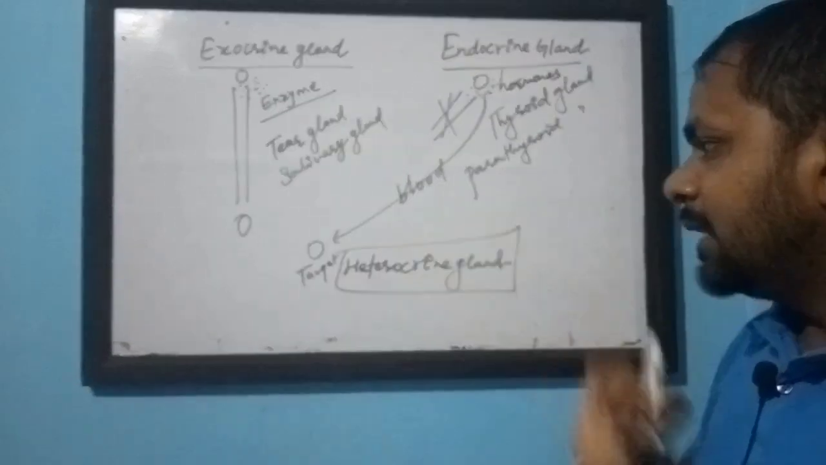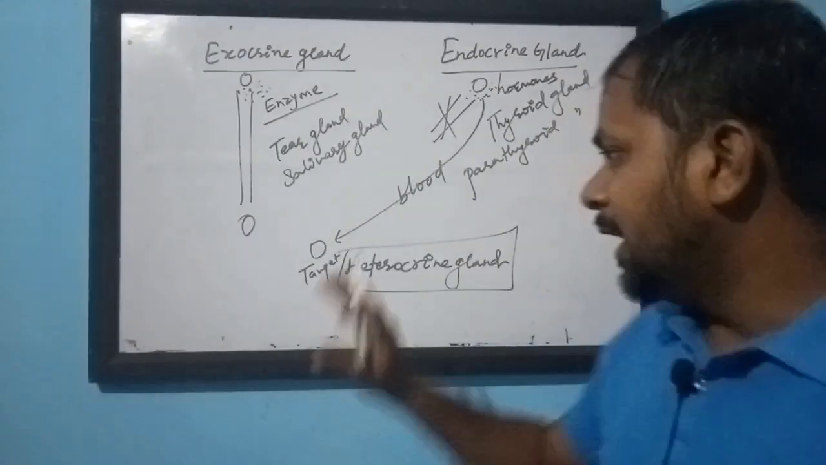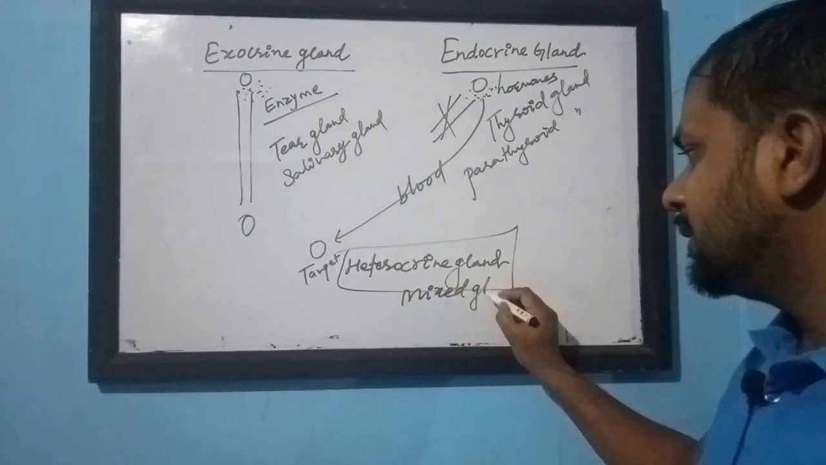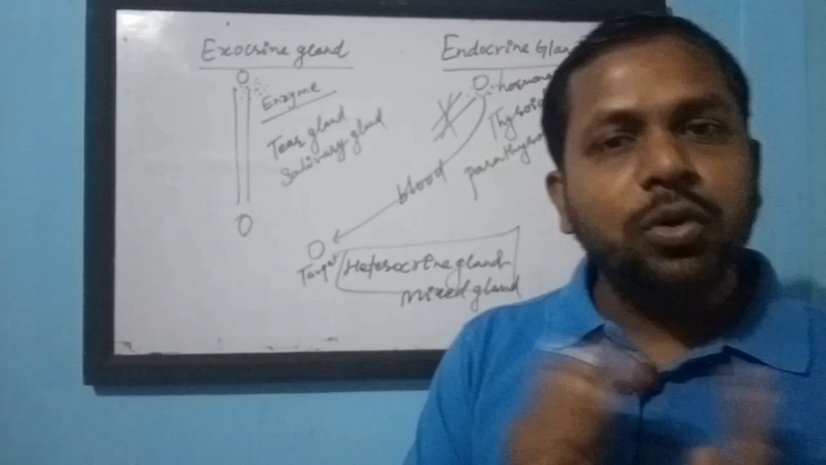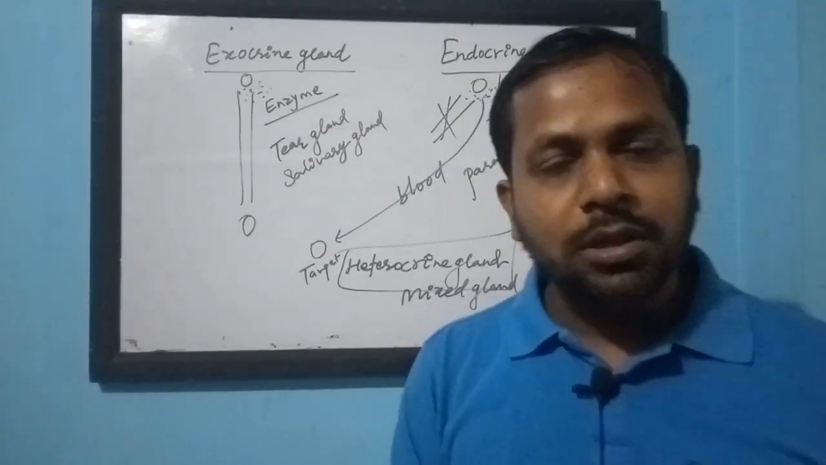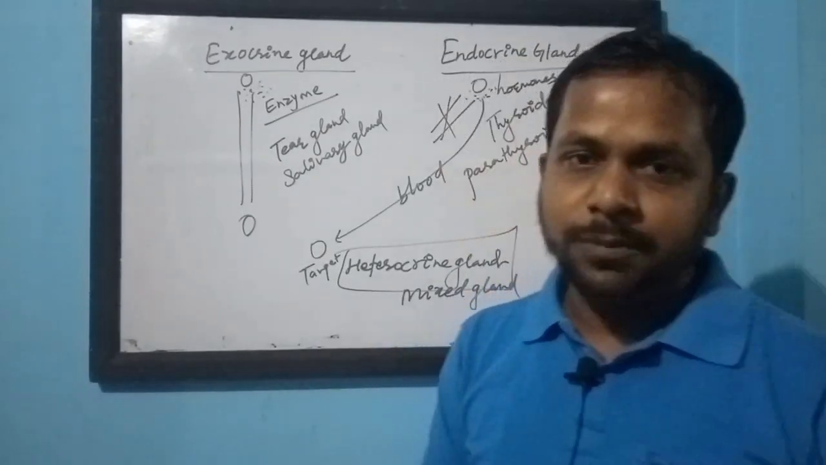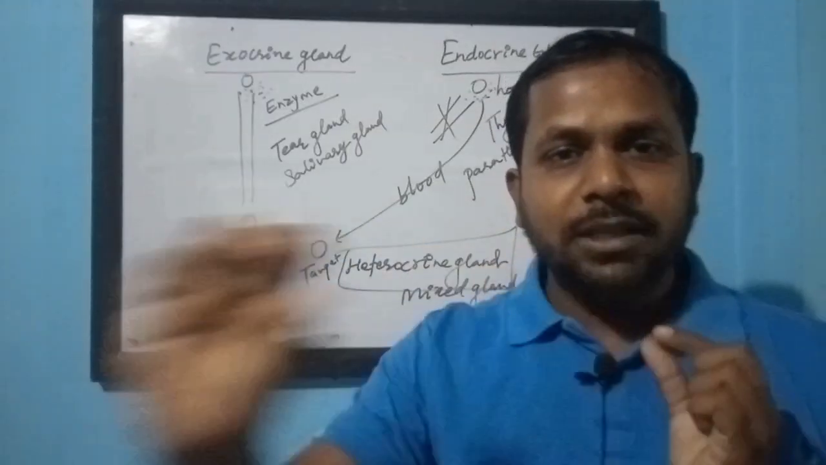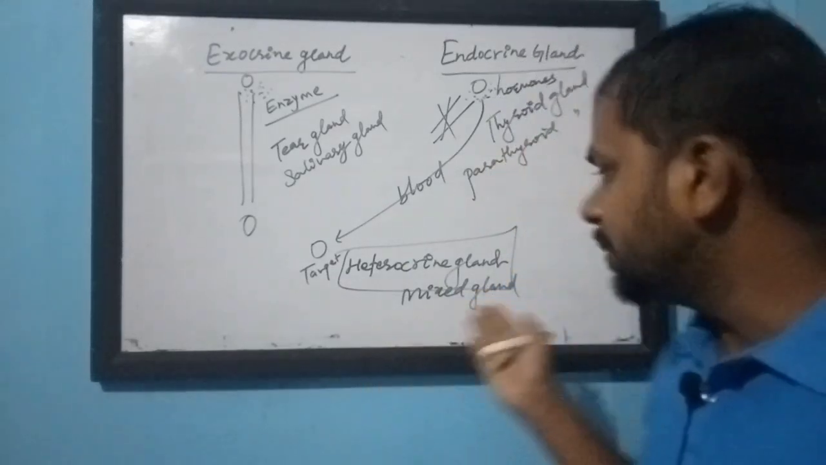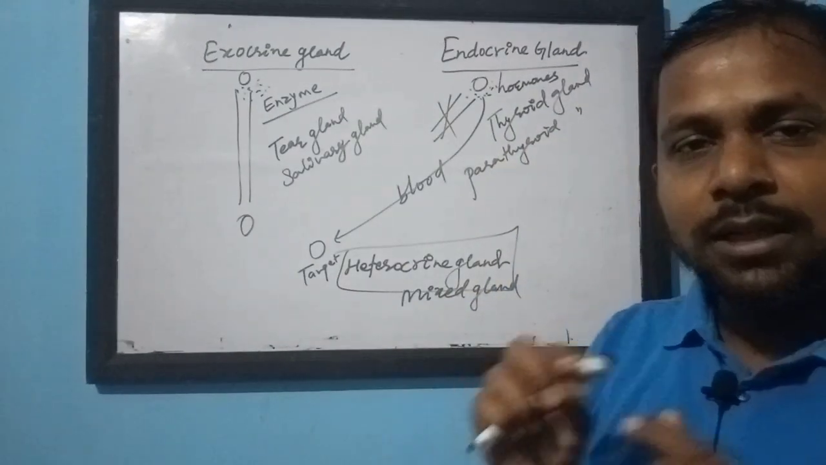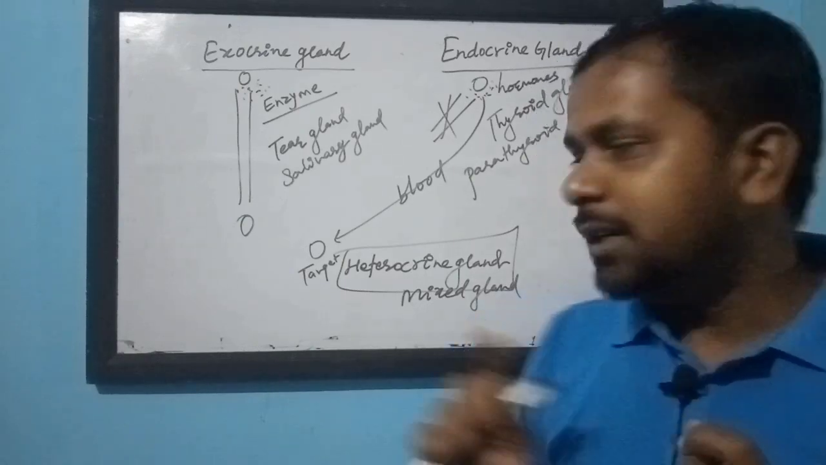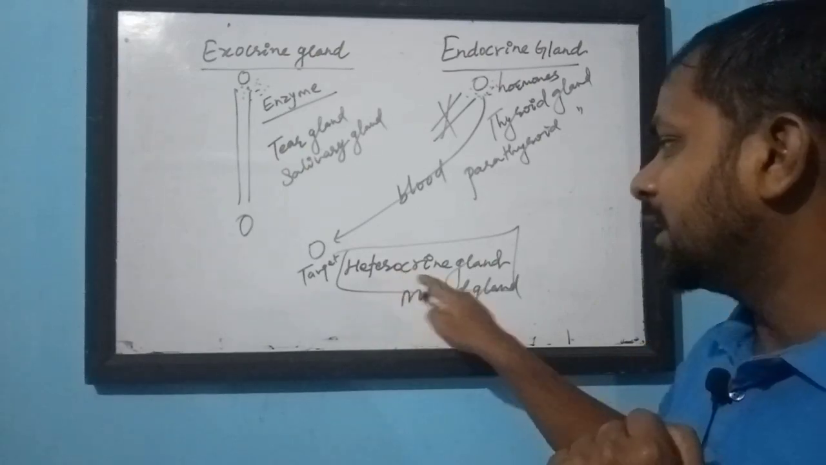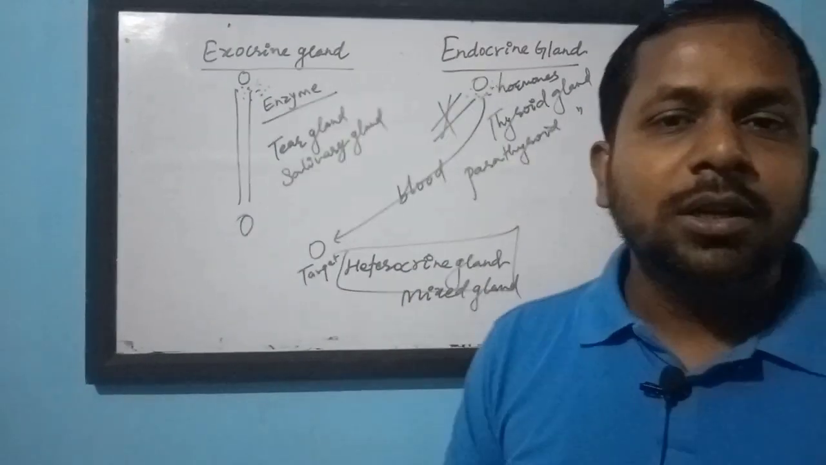Next is the heterocrine glands. Heterocrine glands are also called mixed glands. They have both functions. They act as an exocrine gland also, and they act as an endocrine gland also. They produce some chemicals with the help of a duct. That chemical is transported to the target site. They also produce other types of chemicals that are deposited into the blood. It means they have both functions, endocrine function also, exocrine function also. So they are called mixed glands or heterocrine glands.